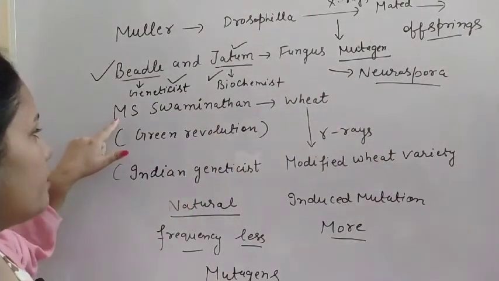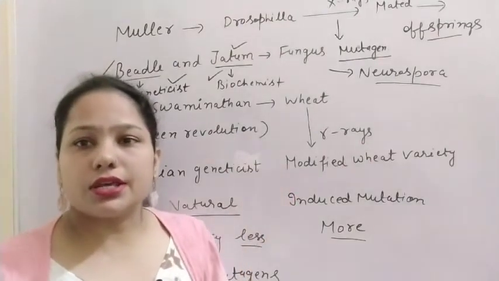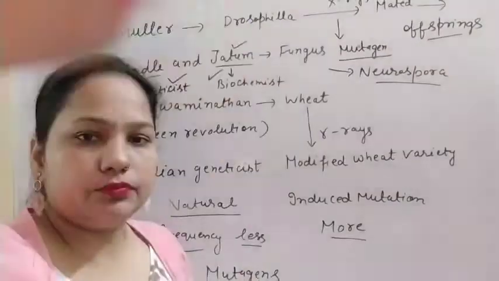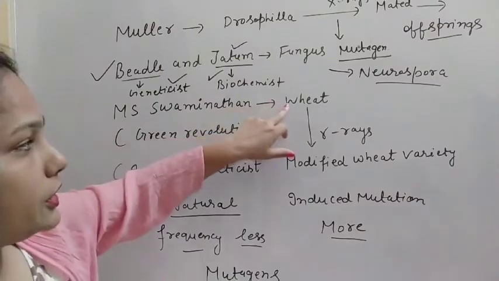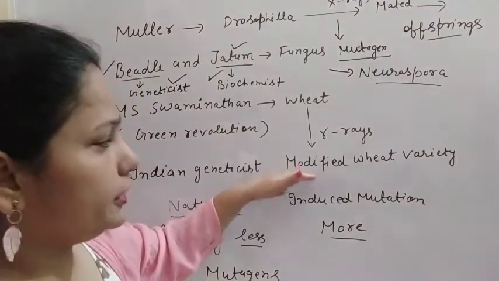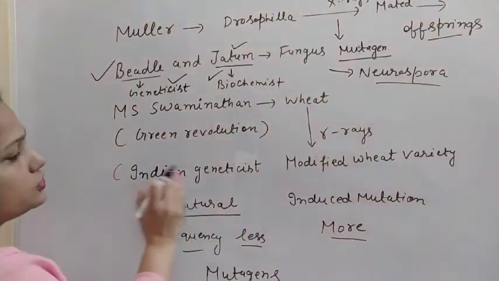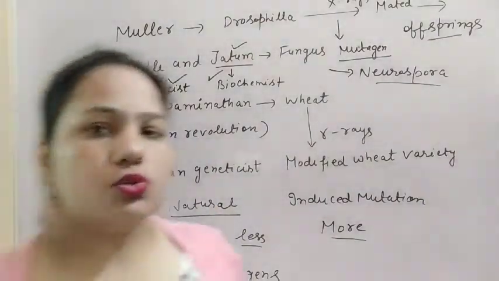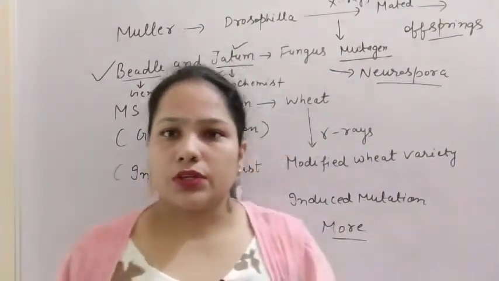After that, M.S. Swaminathan, you are all aware of M.S. Swaminathan. He is known as the father of the Green Revolution, and he worked on wheat. He treated the wheat with gamma rays and developed a modified wheat variety, so he is also known as the Indian geneticist or father of the Green Revolution.